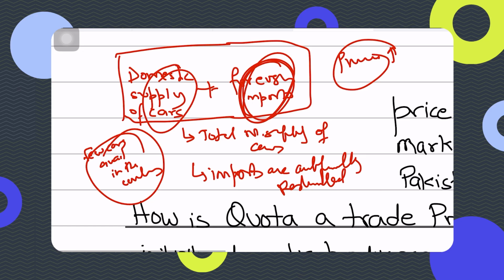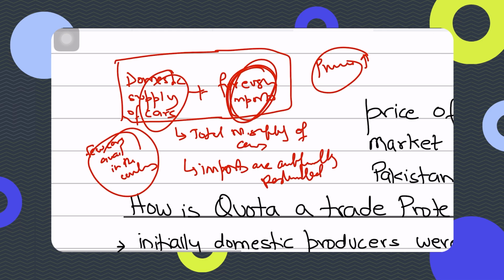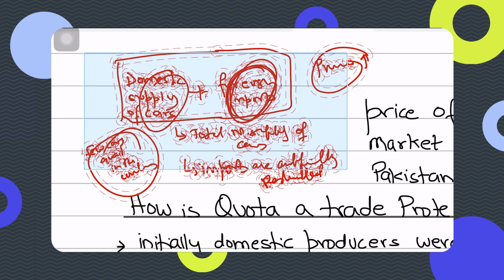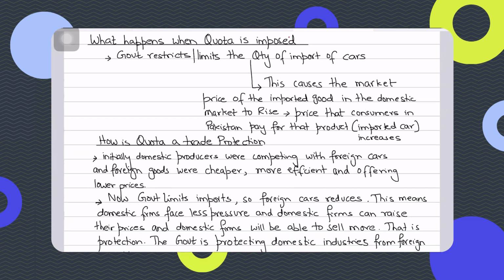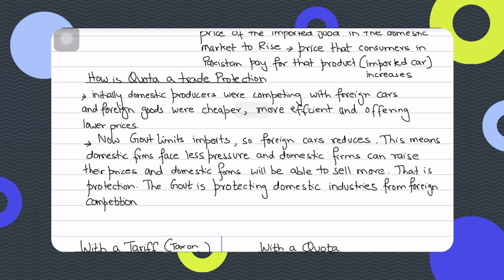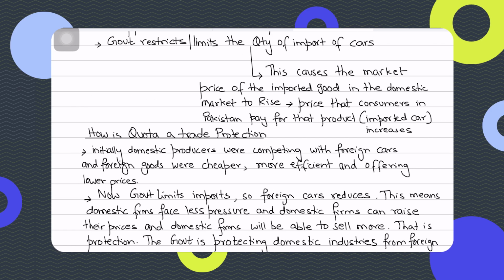A lot of people just understand quota as reducing imports, but you also need to understand the impact on prices, right? And why am I saying that domestic prices will also go up? I'll come to that point as well. So the price of imported cars in Pakistan will rise. Consumers in Pakistan buying imported cars will now be paying a higher price. And plus, there are fewer imported cars available as well.